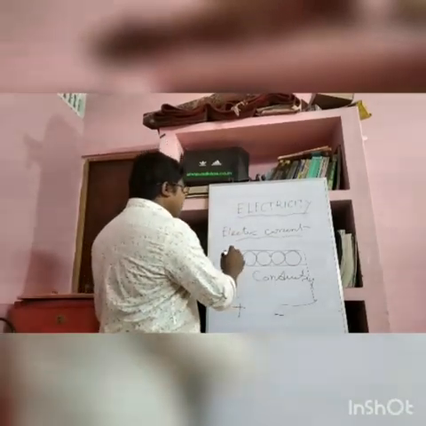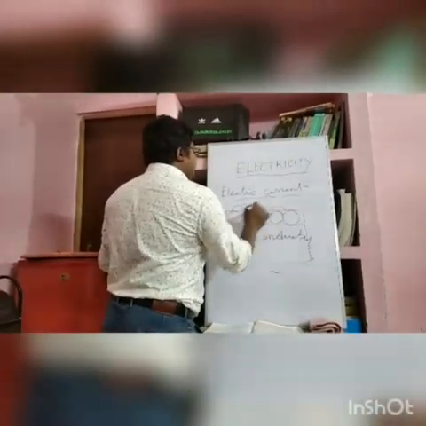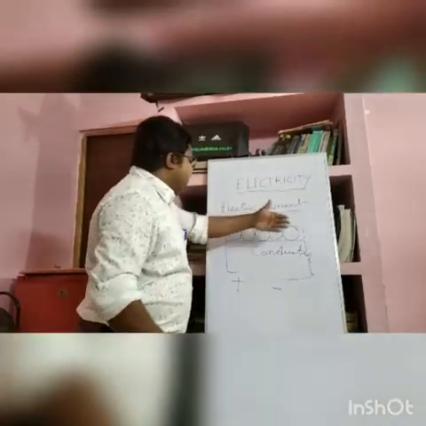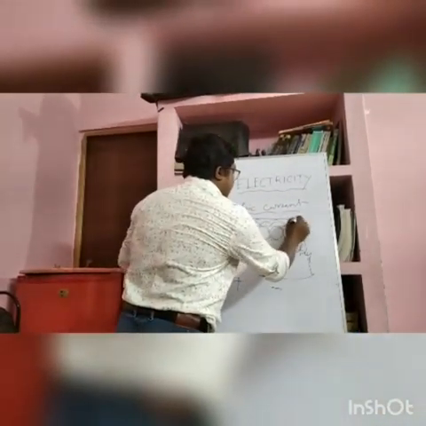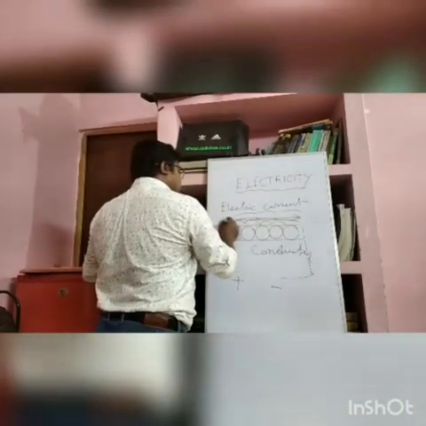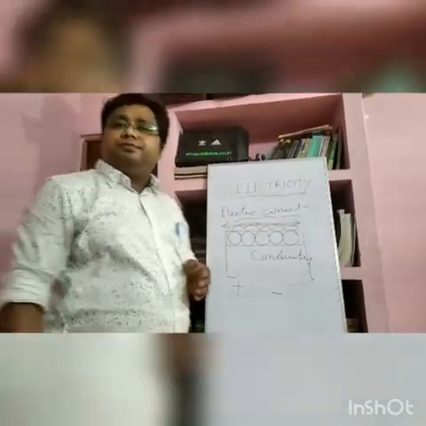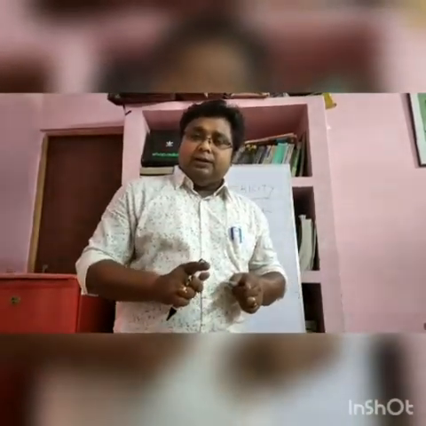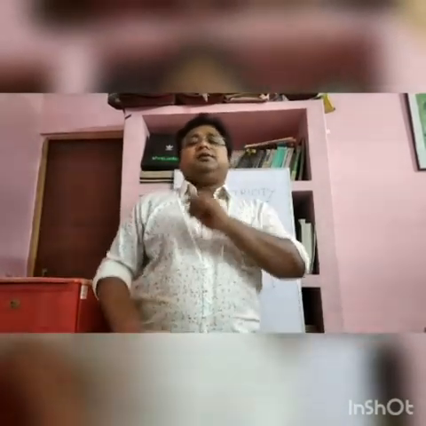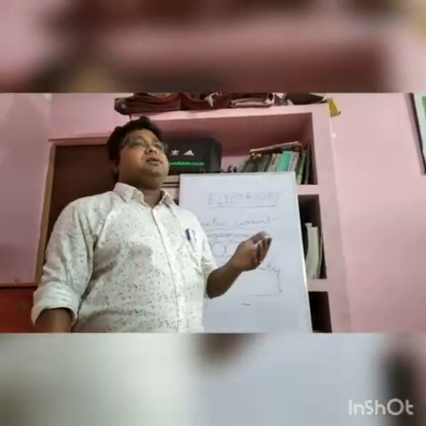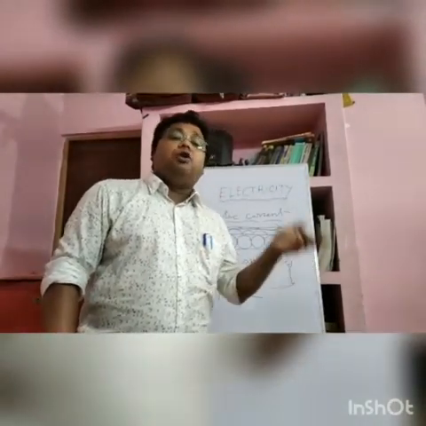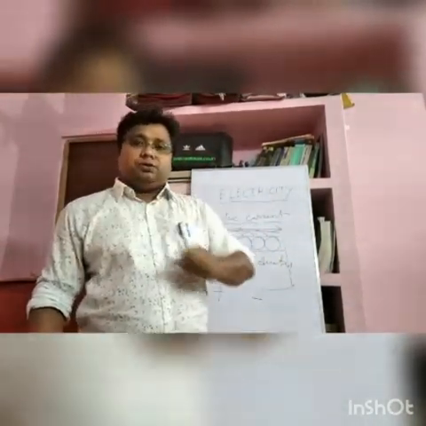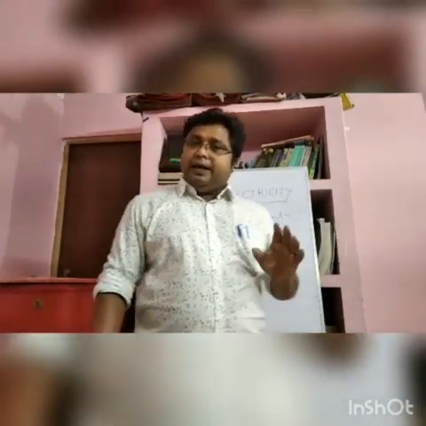When electrons move from one to another in one direction, the positive charge flows in the opposite direction. That means the direction of the electron and the direction of the positive charge are opposite to each other. We take the direction of positive charge as the direction of electric current. Or in other words, the direction of electric current is opposite to the direction of flow of electrons. I think it is clear.